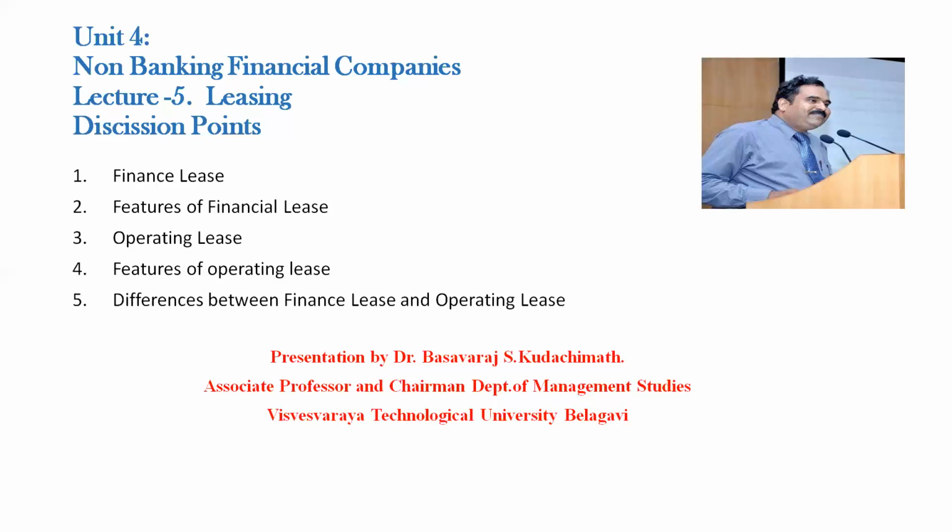As I have already discussed with you, a lease is a kind of contract between the lessor and the lessee, where the lessor transfers his asset to the lessee for use of the asset. After the particular use of the asset, the lessee transfers back the asset to the real owner, that is the lessor. The lessor is the owner, the lessee is the user. The ownership lies with the lessor, but only the possession of the asset is transferred to the lessee. The lessee uses it and pays the rent for using the asset.